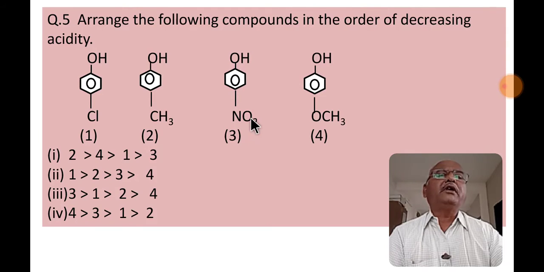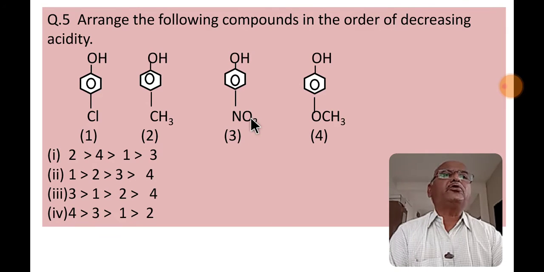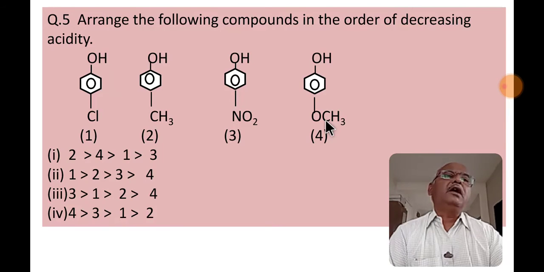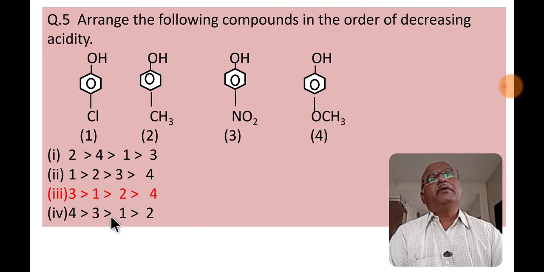NO2 group is a strong electron withdrawing group as compared to chlorine. Methyl group and methoxy group are electron donating groups. So check your answer. Option number 3 is the correct answer.